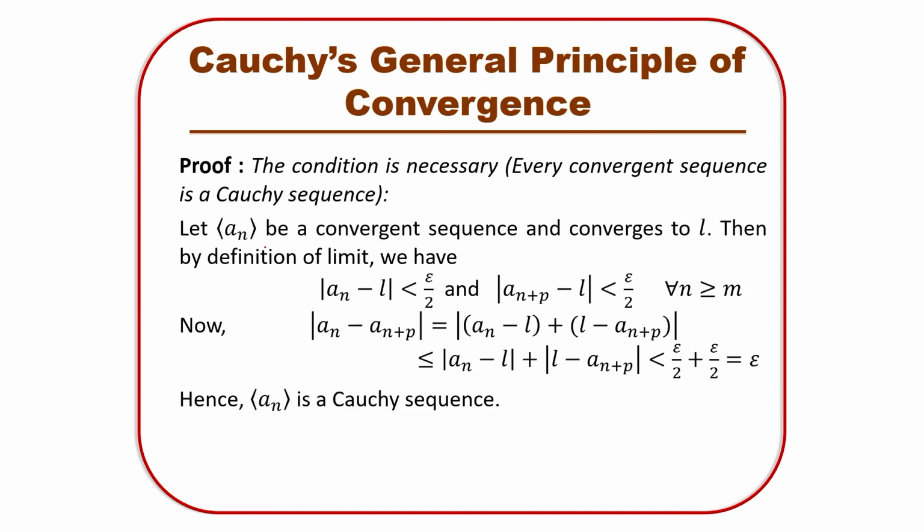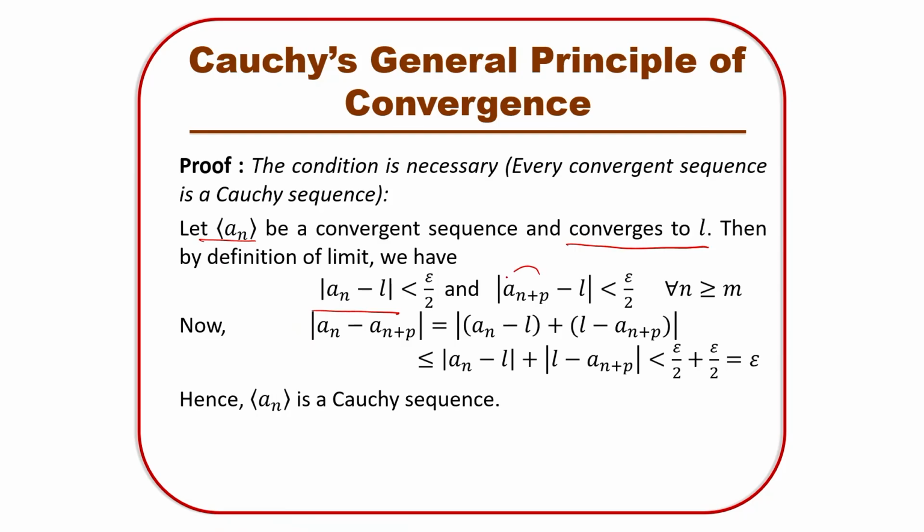So, let an be a convergent sequence, and for simplicity let us suppose that it converges to a real number L. Then by definition we have modulus of an minus L less than epsilon by 2, and since modulus of an minus L is less than epsilon by 2, I can write modulus of an plus p minus L is also less than epsilon by 2, isn't it? Because an is a term of that sequence and an plus p is also a term of that sequence.